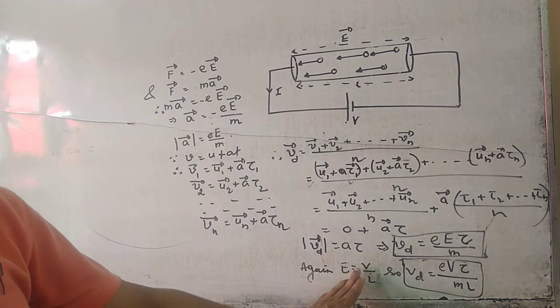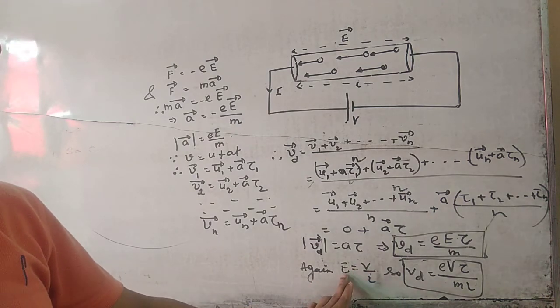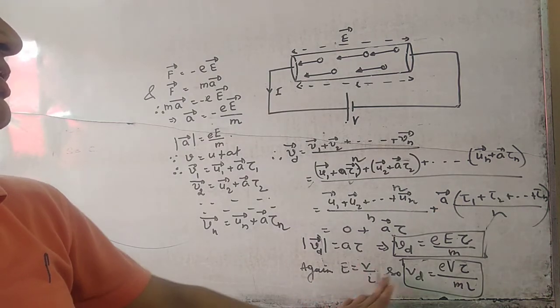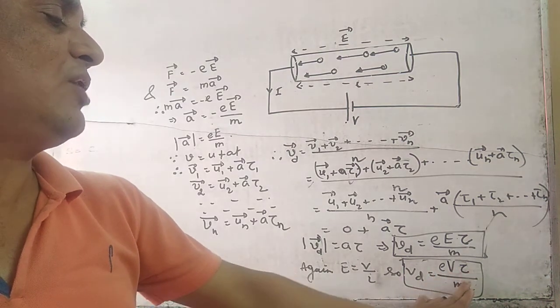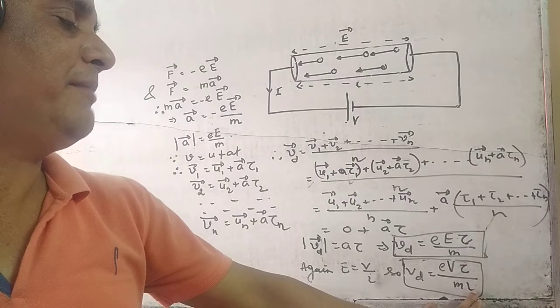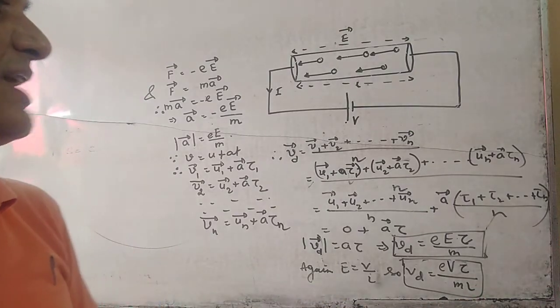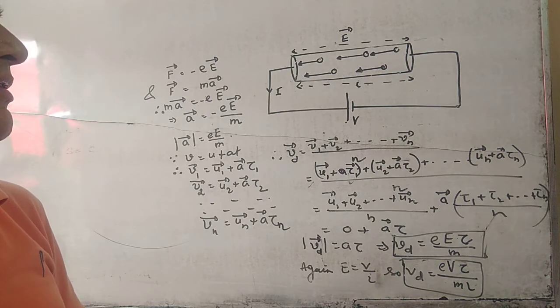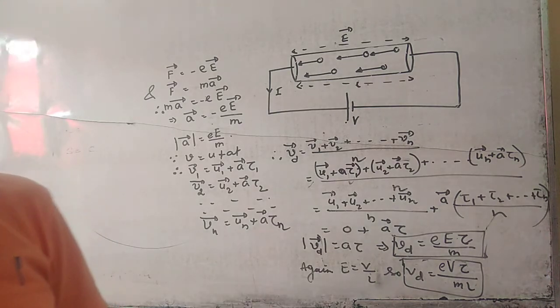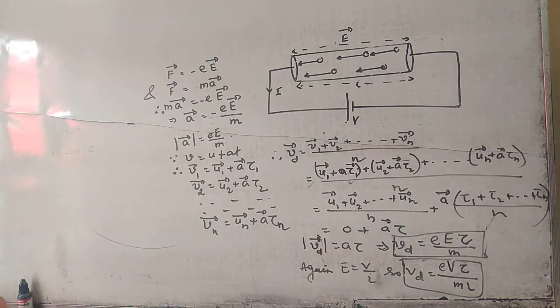Again, E equal to V by L. We know that electric intensity is the potential divided by L. So v d is equal to e V tau divided by m into L. So this is the expression for drift velocity. Clear? This is the expression for drift velocity. Please go through the video.